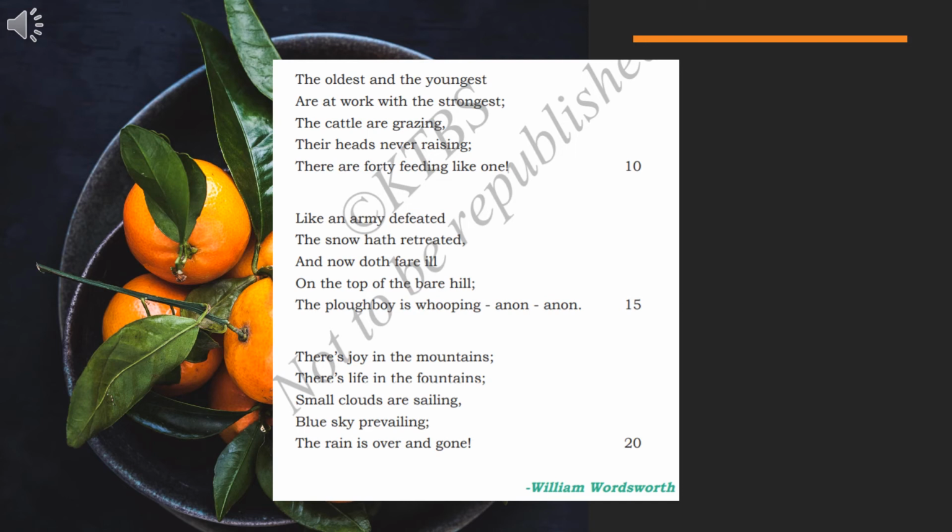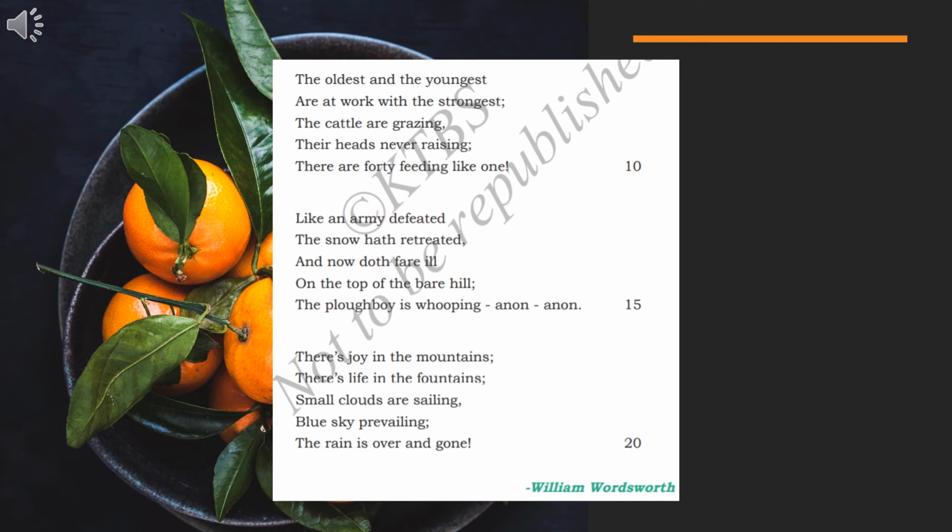So I told how the sky is. The sky is truly blue, though you can see small clouds are sailing. The clouds are white in color or light blue in color, sailing in the blue sky. The rain is over and gone.